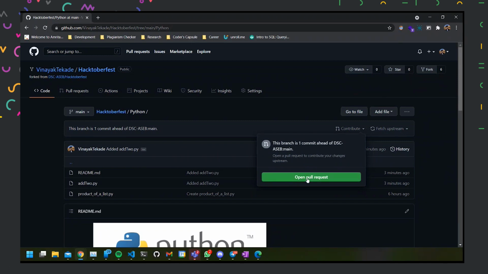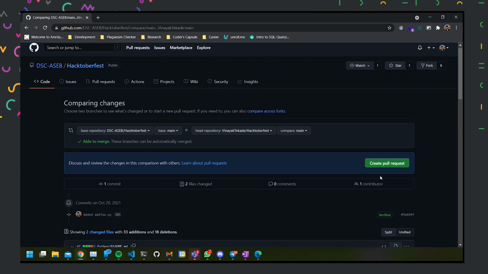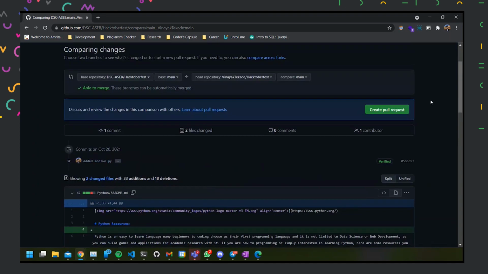And for that, we need to create a request. We can't simply make changes to someone else's profile, or some organization's repositories. We need to request them to accept our changes, and for that we'll create a pull request. That is the meaning of a pull request. We are asking the owner of that repository to pull the changes which we have created. And for that, we simply have to click create pull request.